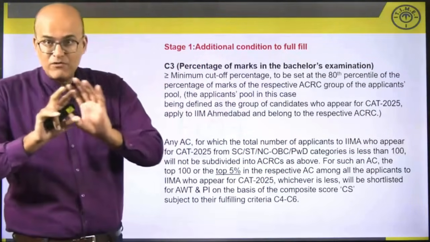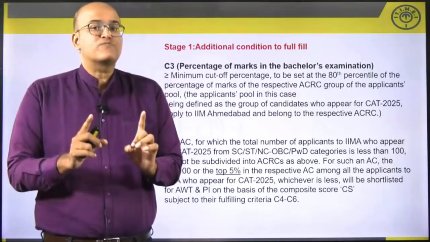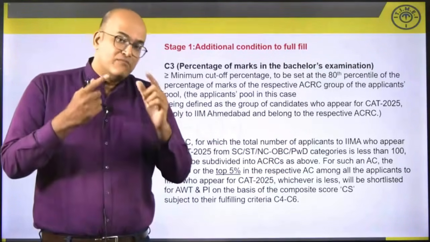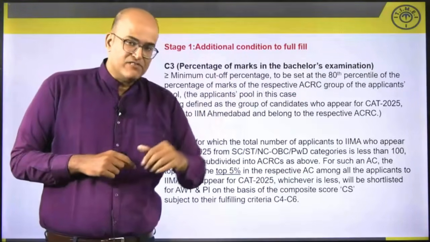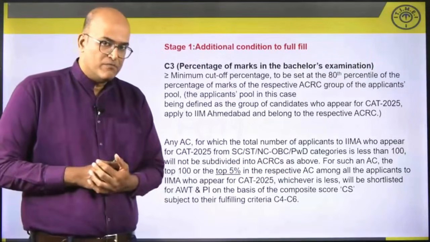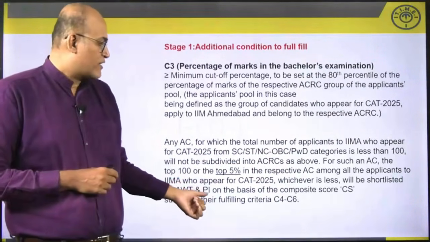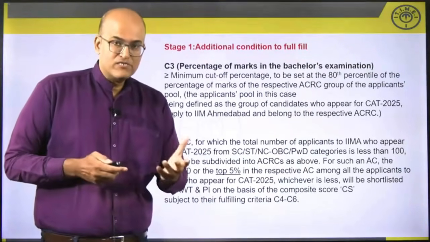So first and foremost, this will not be blindly carried out for every group. Only for that group, this process will be carried out where the number of people who are getting shortlisted based on the criteria I've discussed so far is less than 100. Then they will be invited on the basis of composite score, but they have to compulsorily follow C4 to C6 criteria also. What is C4 to C6?